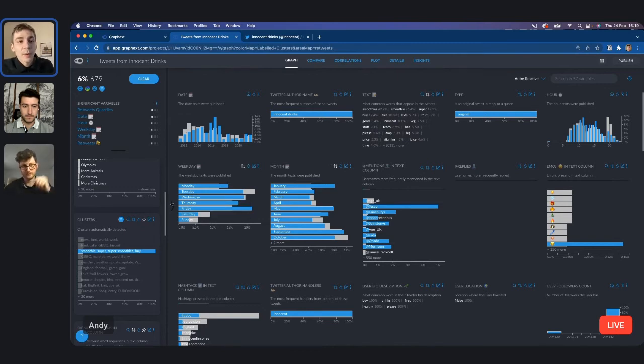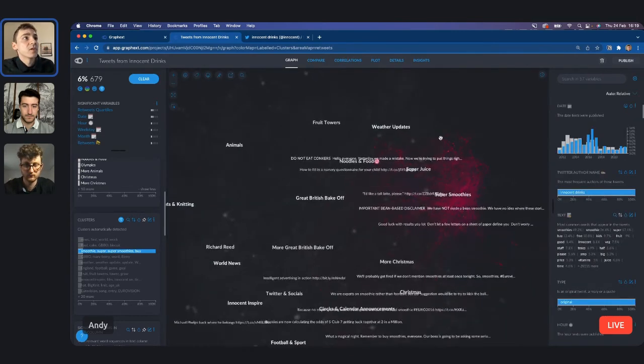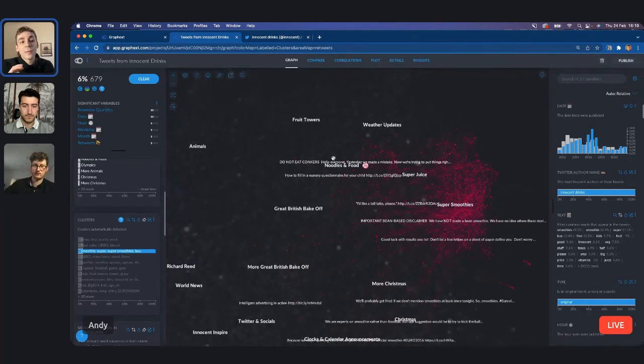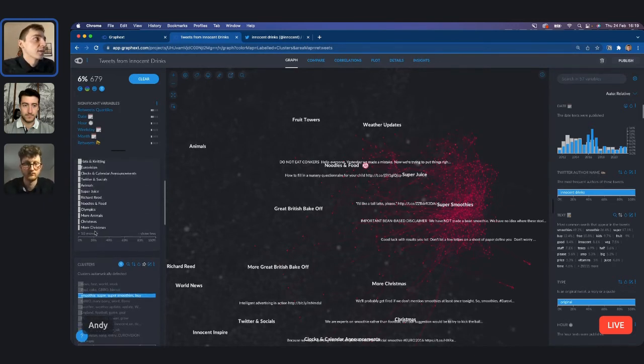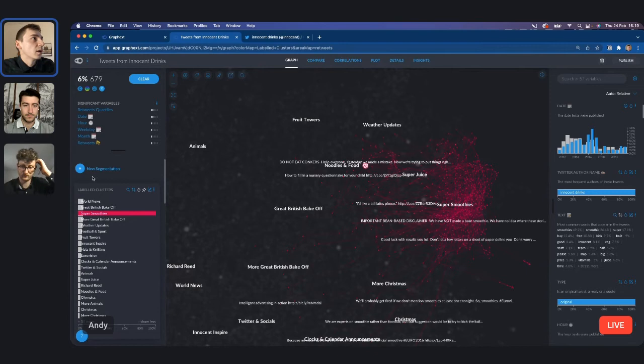So Paul was talking about making an automatic segmentation, and that means I'm going to take this cluster of smoothies and make smaller clusters inside of it, just to see what different topics Innocent would be talking about with smoothies. First, I make sure I've got the cluster selected. Then I go to the top of my left sidebar, click New Segmentation, click Automatic, and that's it.